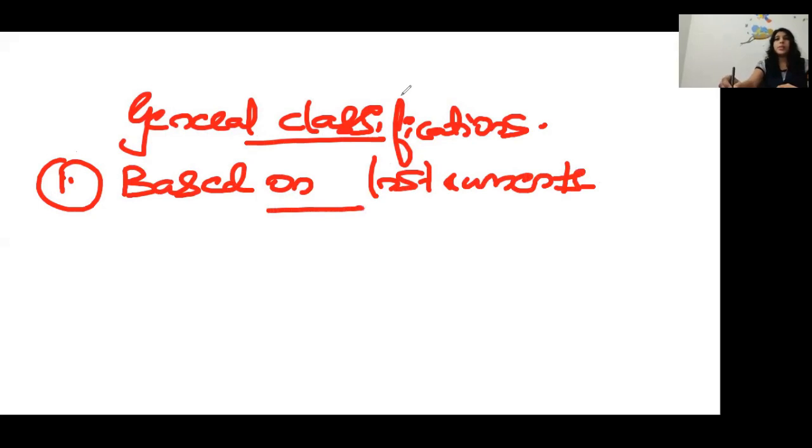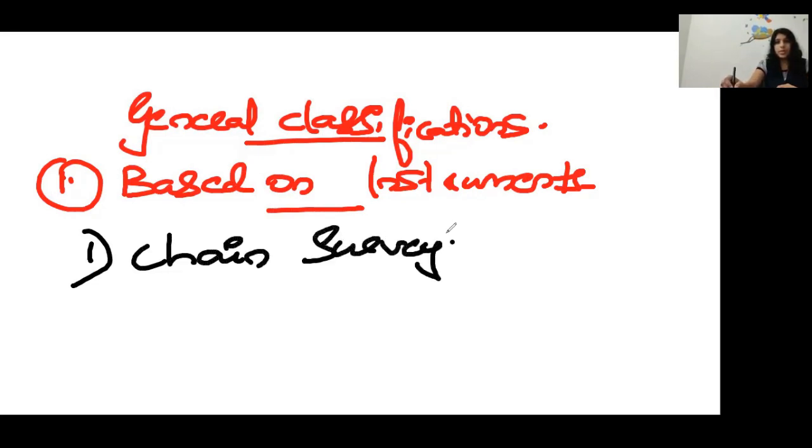Based on the instruments, how can we divide surveying? First, obviously, we will look at chain surveying, which is the basic branch of surveying. Based on the precision, we will study the upcoming ones like compass, theodolite, etc. So the least precise surveying is chain surveying.